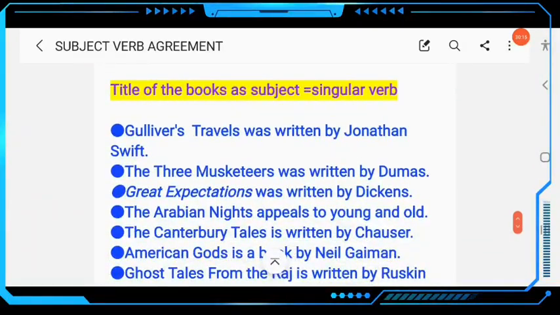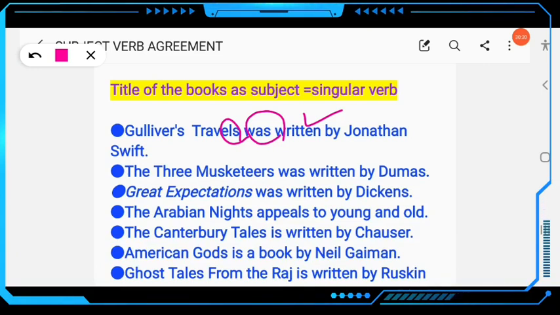The title of a book as subject always takes a singular verb. Gulliver's Travels was written by Jonathan Swift. It ends with S, but the subject is singular. As the title of a book is used as a subject in the sentence, the verb will be singular. The Three Musketeers was written by Dumas. Great Expectations was written by Dickens. So here, was. Clear?